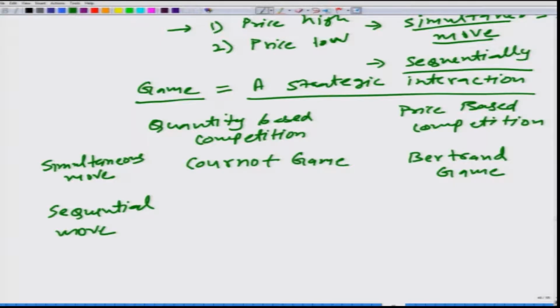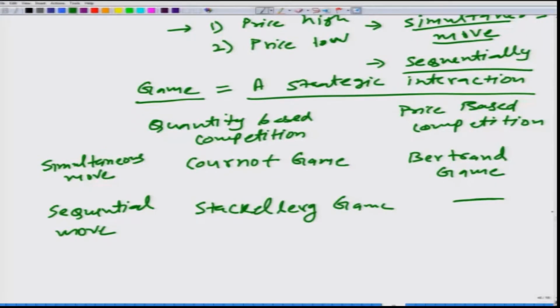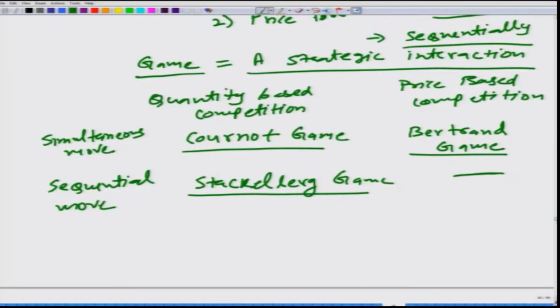Here again, when we have quantity based competition, but a firm knows what the other firm has decided, then we call it a Stackelberg game. And here we do not have any specific name. So, what we are going to do? We are going to talk about these three cases, and that is it for this course. We are going to study these cases one by one. Okay. Thank you.